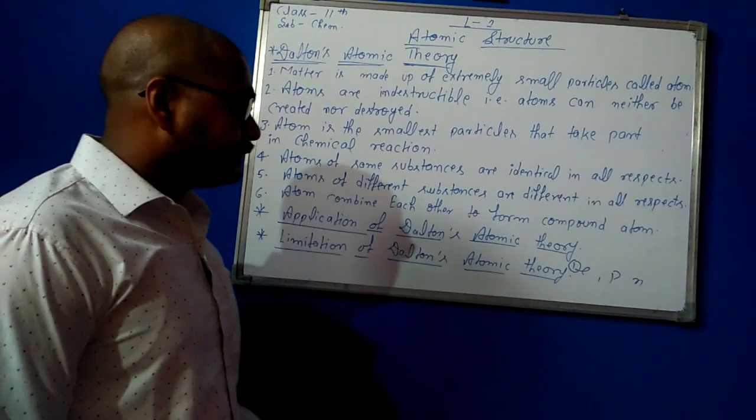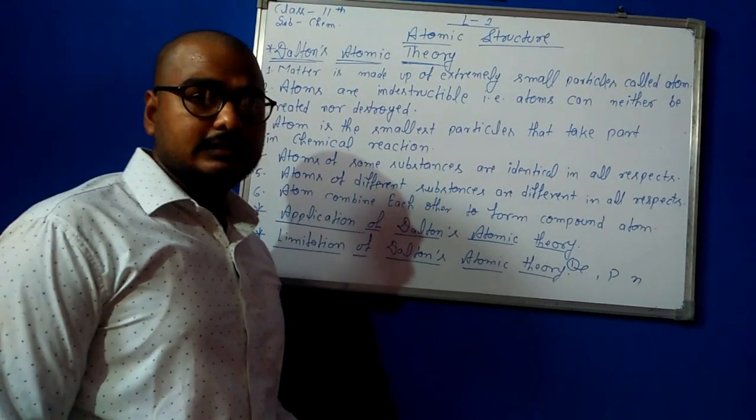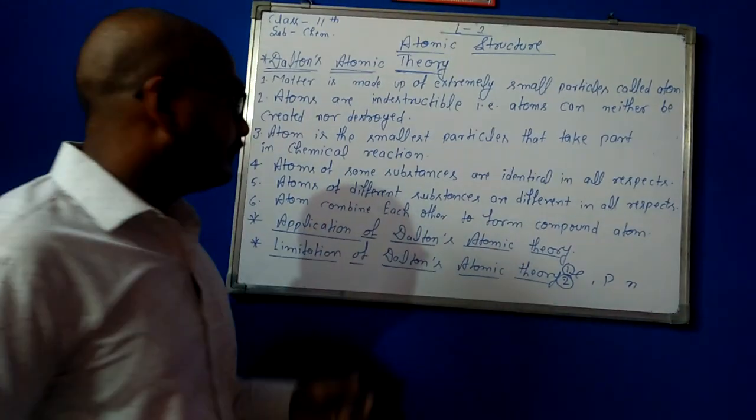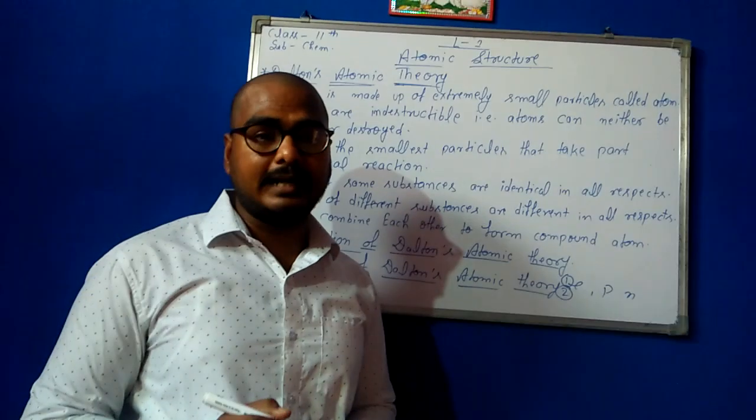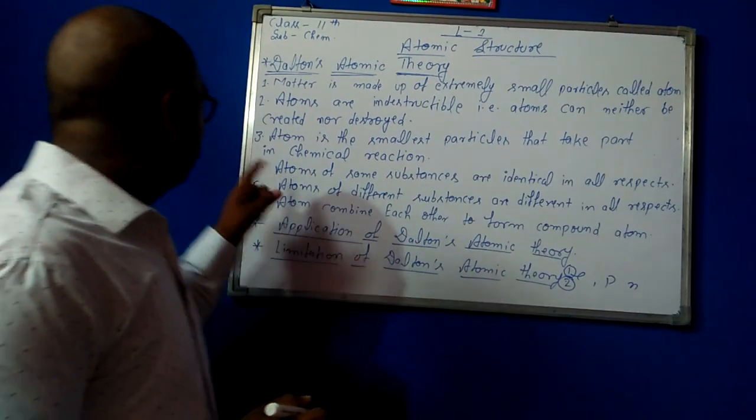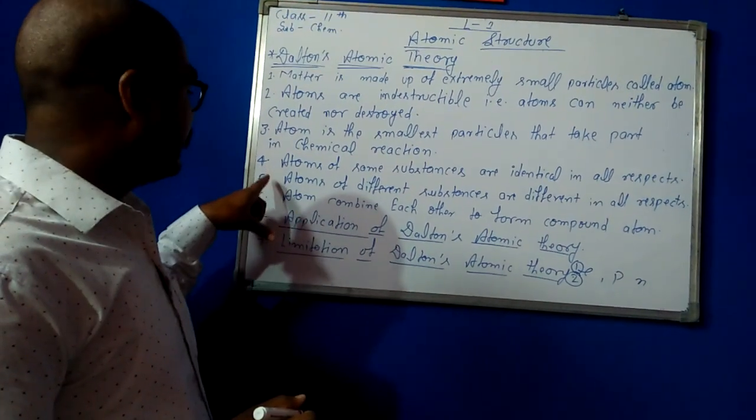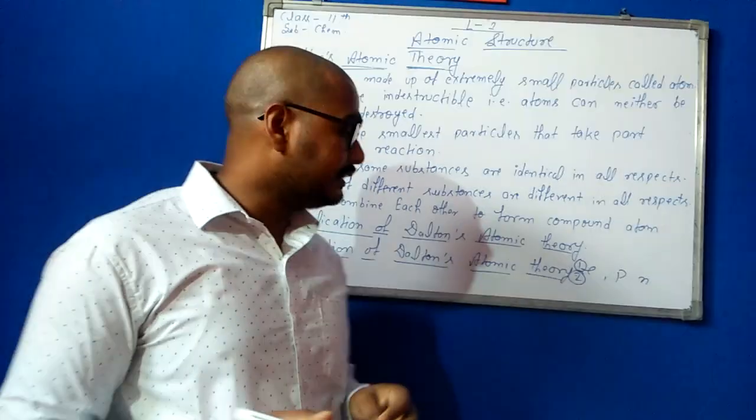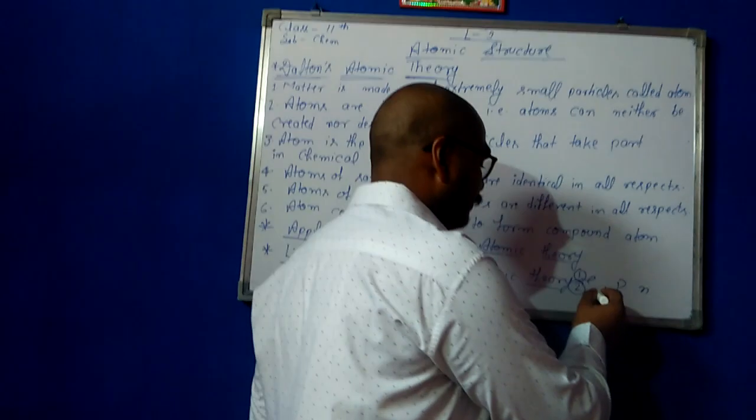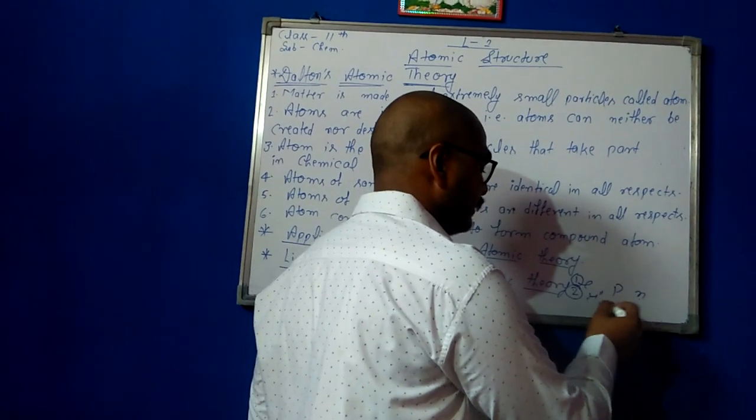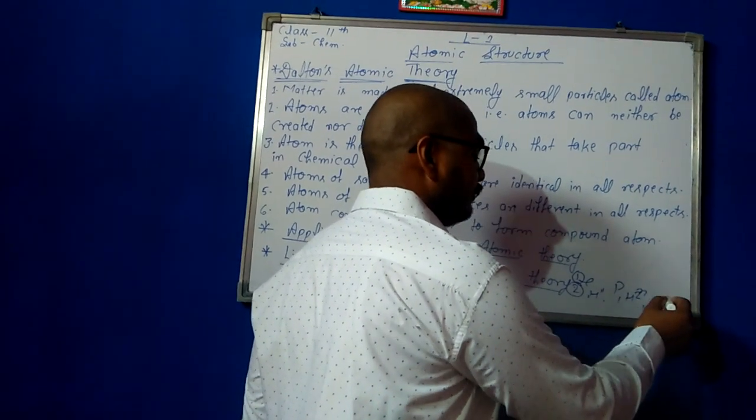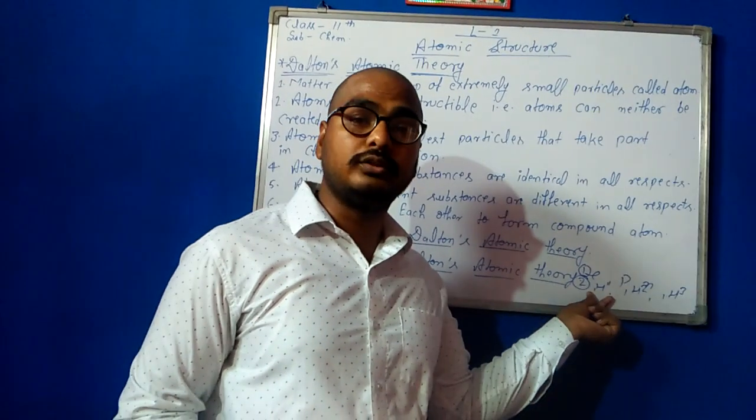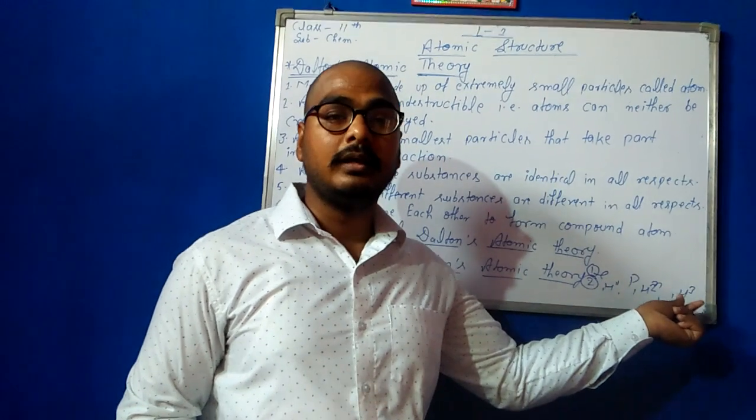So this first point of Dalton's atomic theory is not considered. What is the second limitation? The discovery of isotopes and isobars. The fourth and fifth points are also wrong. Why? Because of the discovery of isotopes of hydrogen, 1H1, 1H2 and 1H3, that is protium, deuterium and tritium.